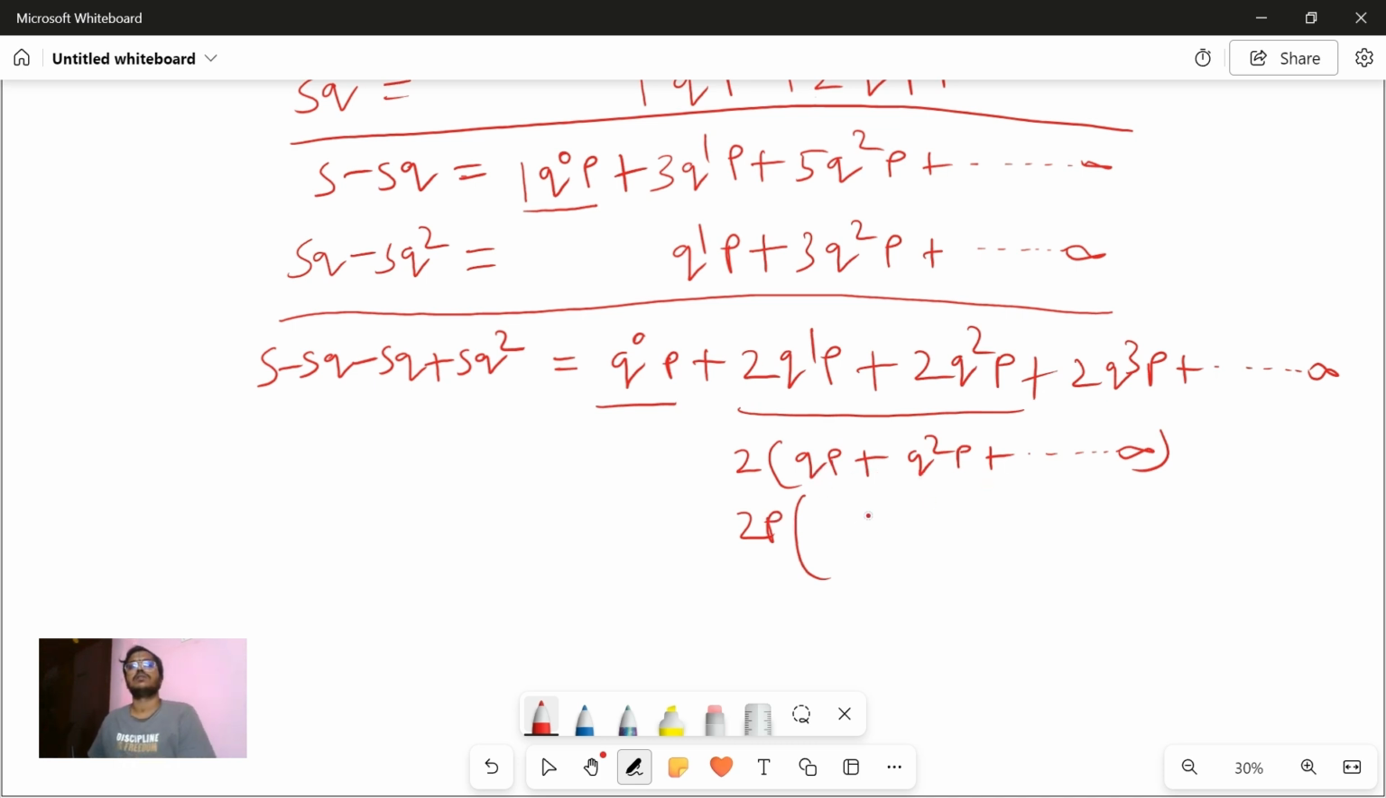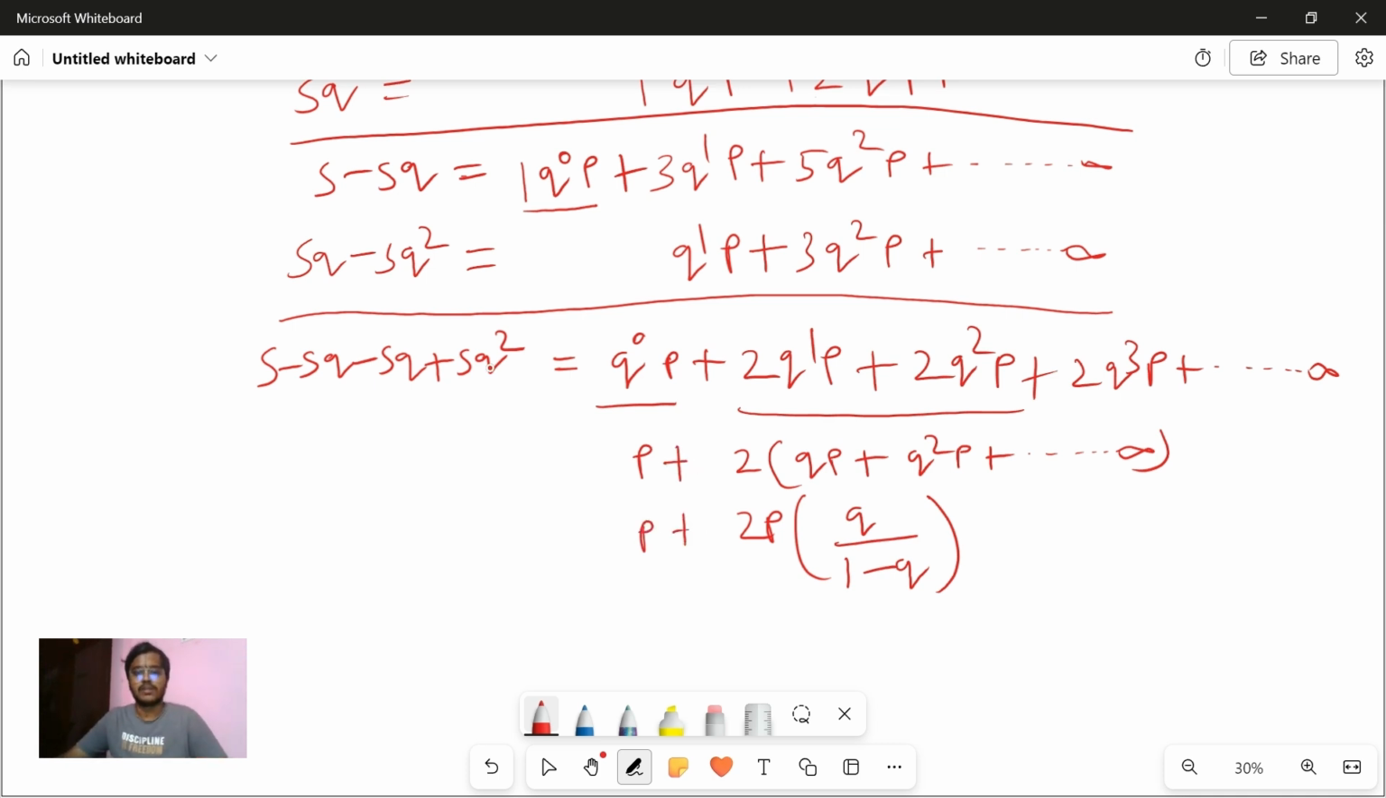What is the sum of an infinite GP? I just told in the calculation of mean. It will be a by 1 minus r. What is a? a will be q, that is the first term, divided by 1 minus q, because the common ratio is q. Now do not forget this q power 0 p. q power 0 is 1. Okay, just write 1 times p, plus p plus.